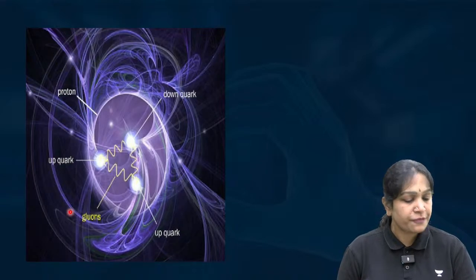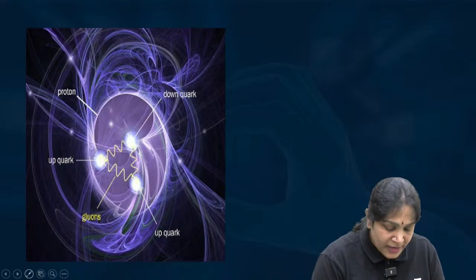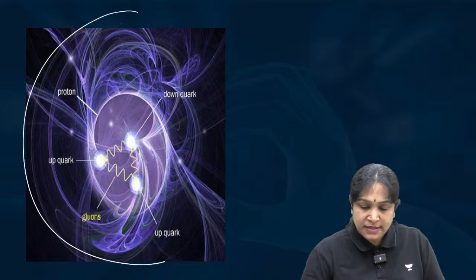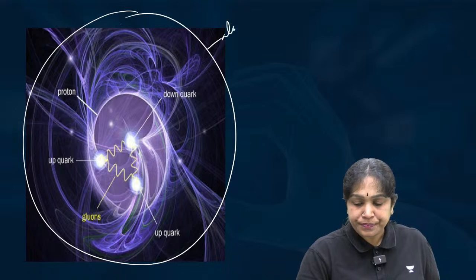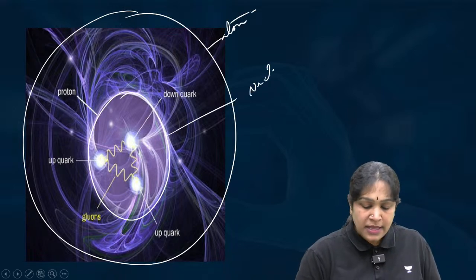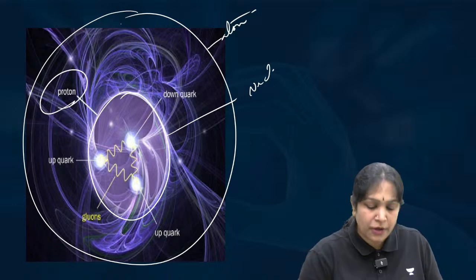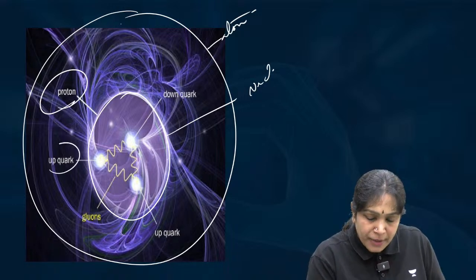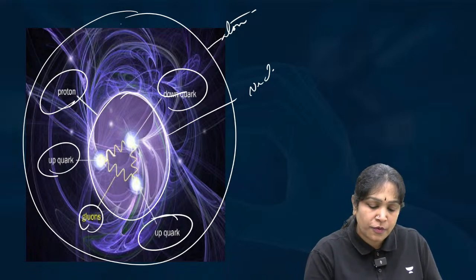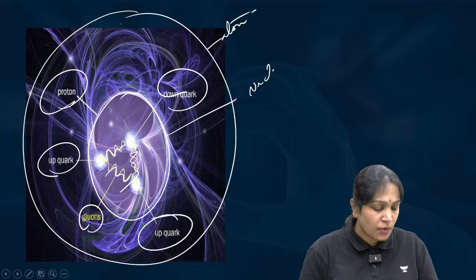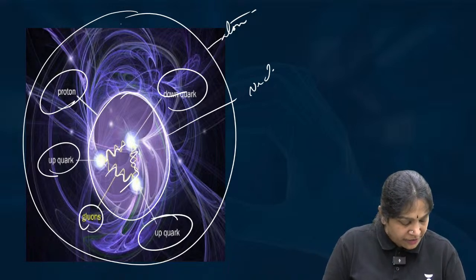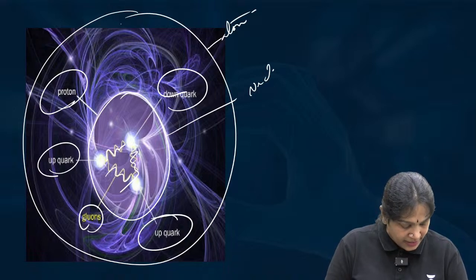I'll show you the photograph also. Look at here. Let us imagine this as the atom. In the atom, this is the nucleus. In the nucleus, there is one proton. Proton will have up quark, down quark, and gluons are the forces that are holding the quarks together. I hope it is clear. No, that is not a wire. It is drawn like that.